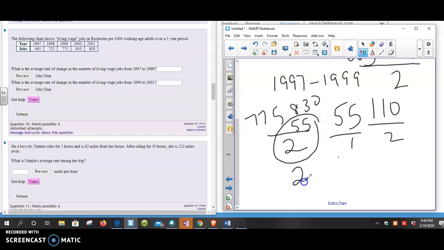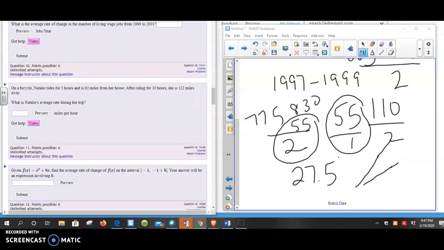I don't know whether the program's going to want a specific answer, but it would be 27.5. But I'd say 55 over 2 is a good answer. That means the change is half as much. Over this 2-year period, it changes 55 jobs per year, and here it changes 55 jobs for every 2 years, so the growth rate is less. So that means it's a flatter line going up. This was a greater rate of change, this is a slower rate of change, just so it looks like what it looks like graphically.